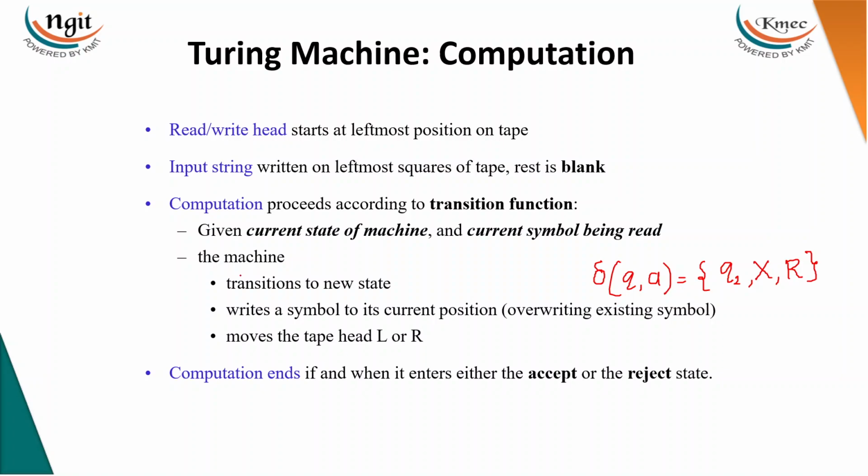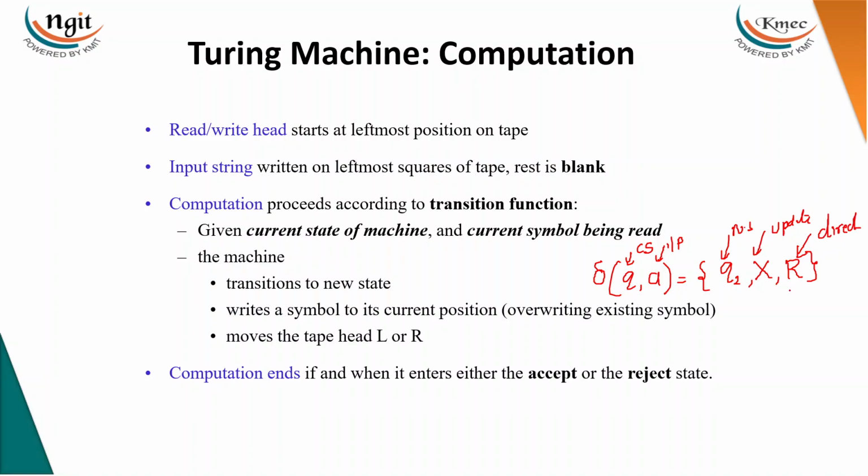That's what we are saying. We have to specify, for a particular current state, if an input symbol is read, what is the next state we are going to, and whether you are updating the tape symbol or keeping it as it is. After updating, where are you moving?